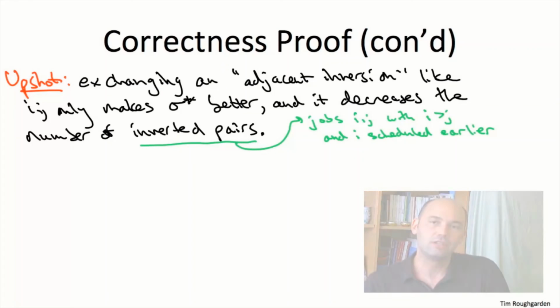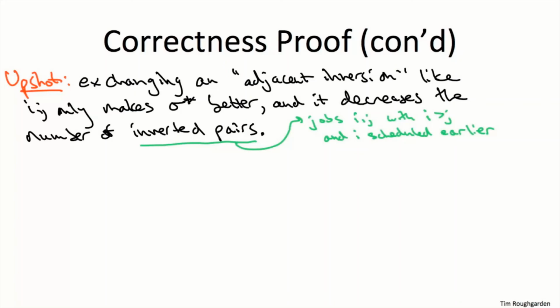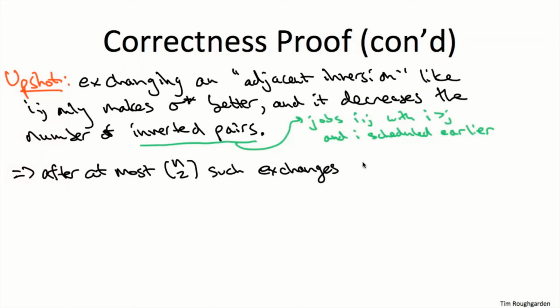Why can this not continue forever? Well, the number of inversions can only be n choose 2 initially. That's if you start with the schedule n, n-1, n-2, all the way to 1, if the jobs are initially backward. So we can only do this exchange n choose 2 times before we necessarily terminate with the greedy schedule 1 through n.